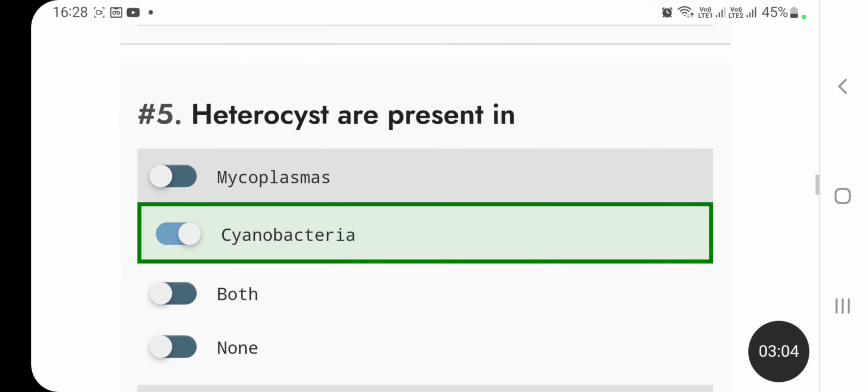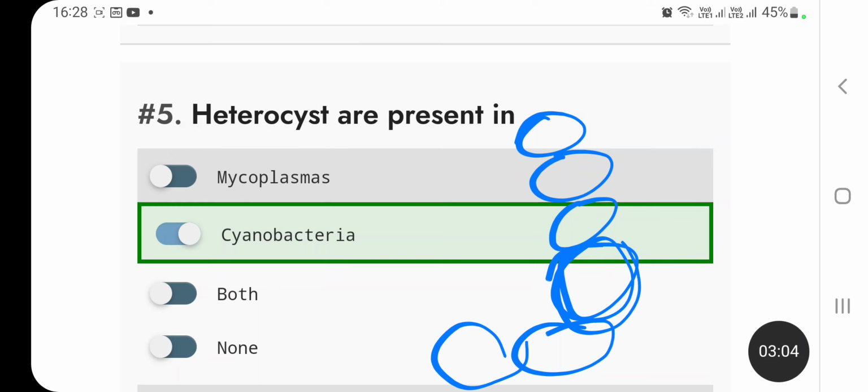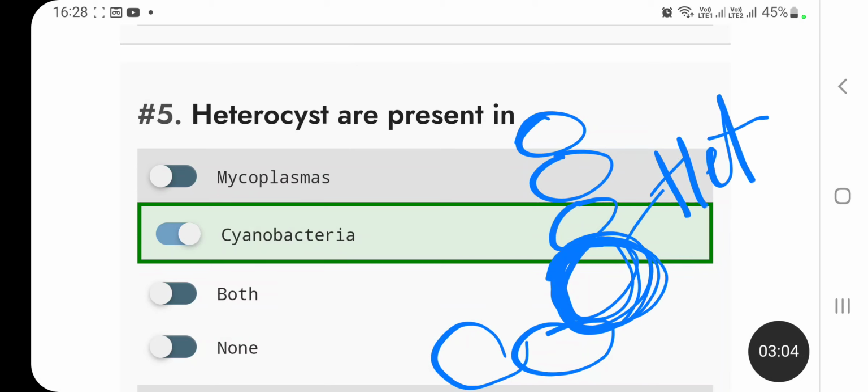Next is heterocyst. Heterocysts are present in cyanobacteria. Cyanobacteria have a chain-like structure. In between these cells, certain cells are very thick-walled and they do not have photosystem II. These are known as heterocysts. They have many functions.